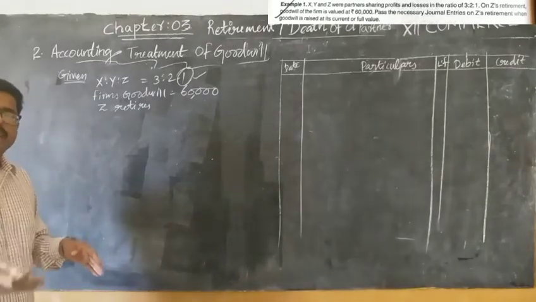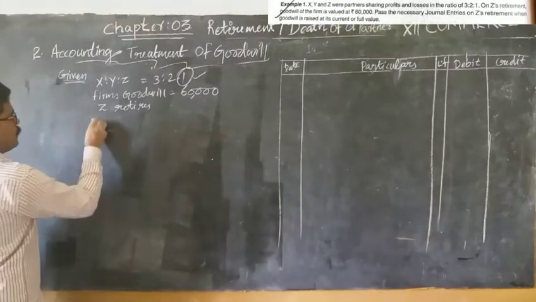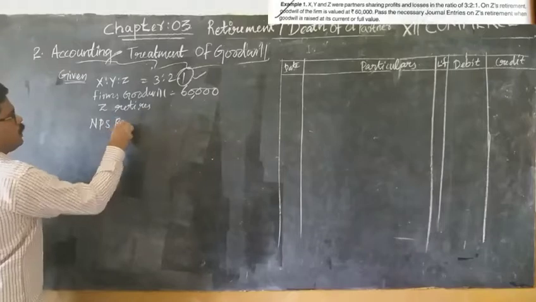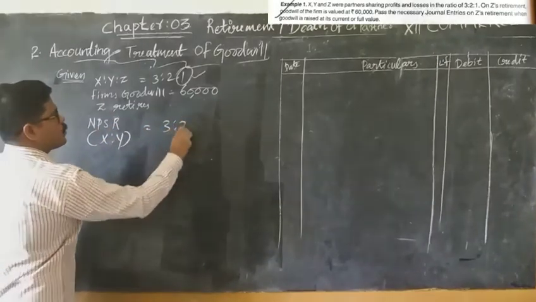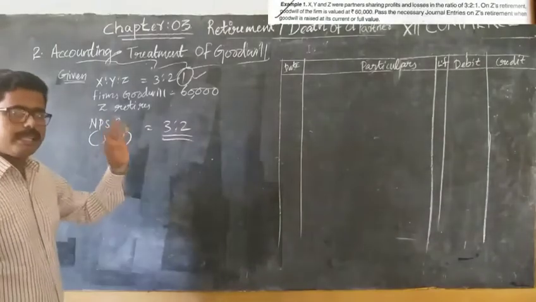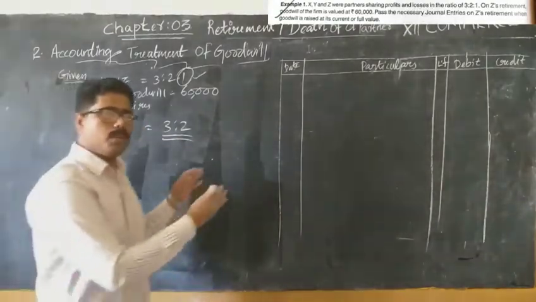That means the old ratio will be the same as the new ratio. So the new profit sharing ratio between X and Y is 3:2 only. We studied this in the first video. So 3:2.